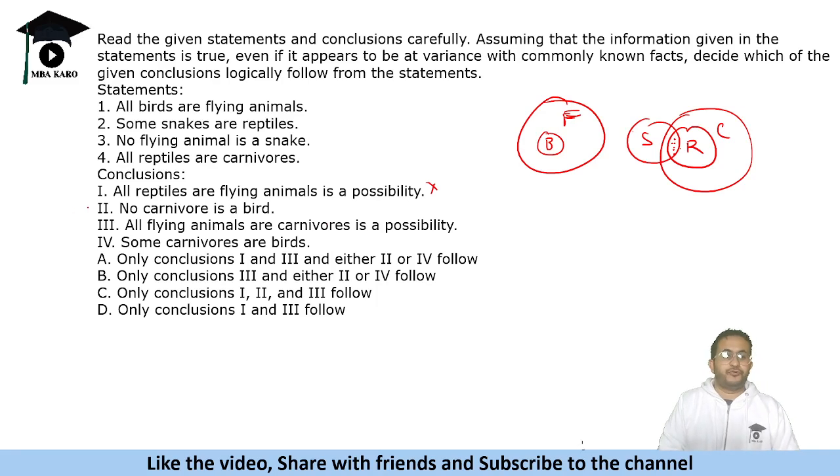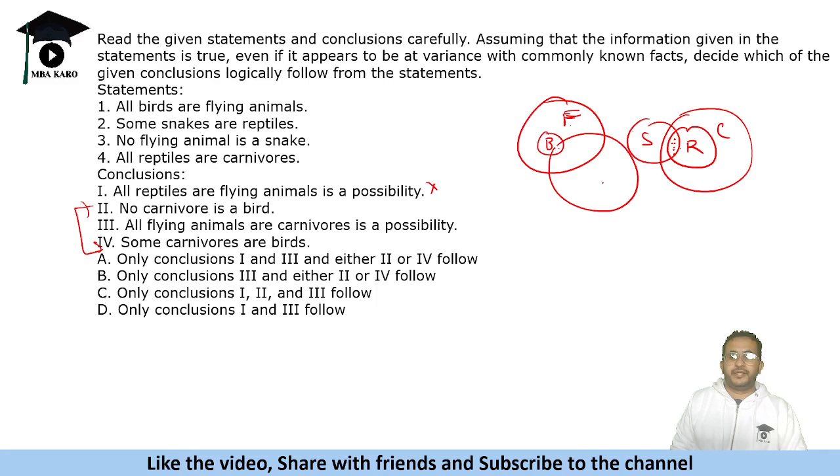Okay, no carnivore is a bird. Now, if you see second and fourth, it says no carnivore is a bird, and some carnivores are birds. We cannot have overlap of flying animals and snakes, but we can have overlap of carnivores and birds. We can have this as a possibility. So either no carnivore is a bird, like in the first case which we drew, or the second possibility could be this. So one of these could be true, either 2 or 4 follows. Now we know that the first does not follow, so this remains with this conclusion.